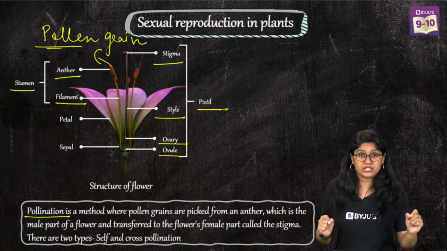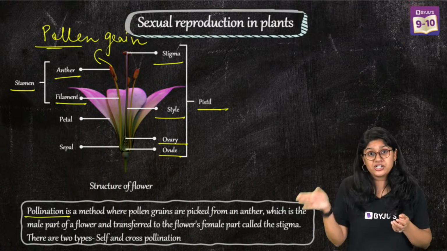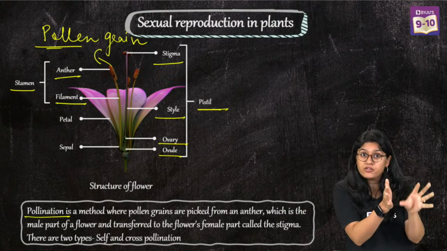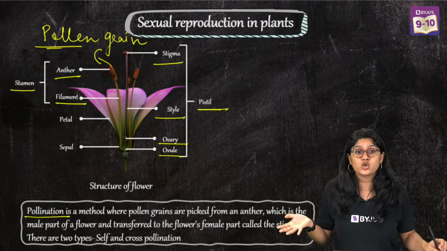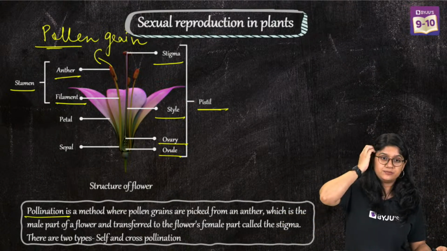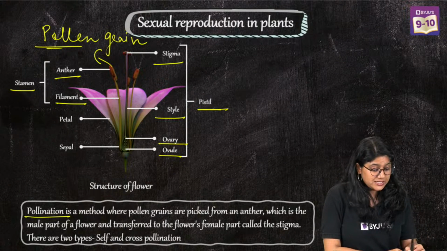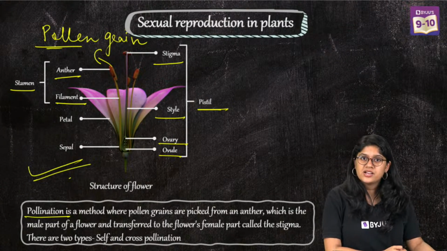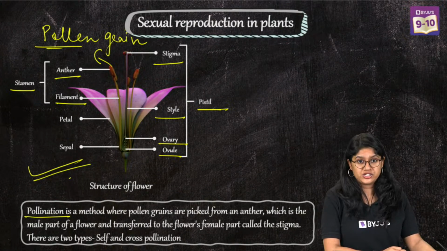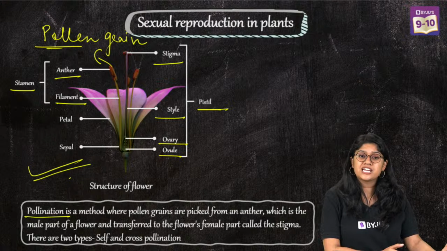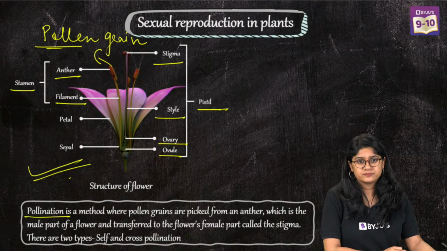We call it self-pollination, whereas cross-pollination occurs from one flower to another flower of the same plant, or could be of a different plant altogether. So in the case of hibiscus, we'll see self-pollination. In the case of the papaya plant, we'll see cross-pollination. Okay? I have just given the examples.